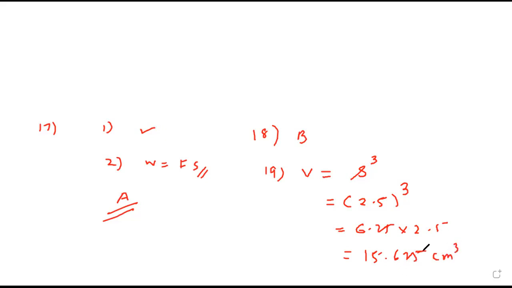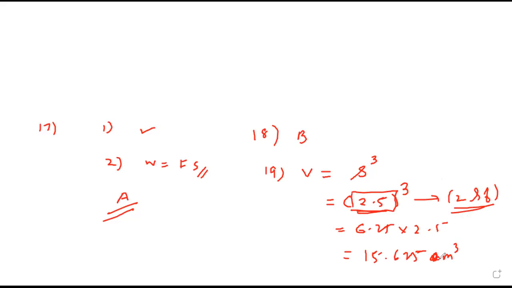First, normal operation you have to do. Then you have to think of the rule. 2.5, how many significant digits? 2.